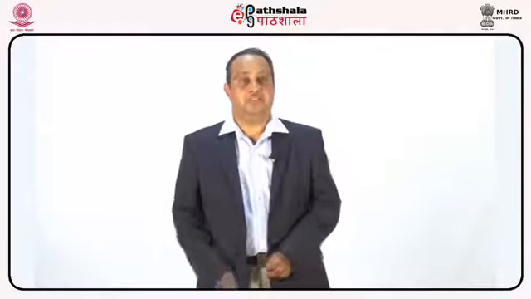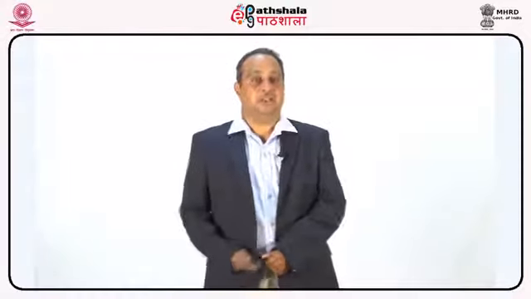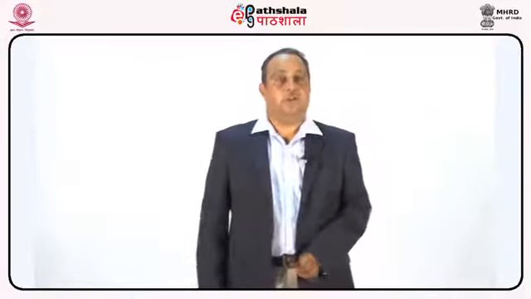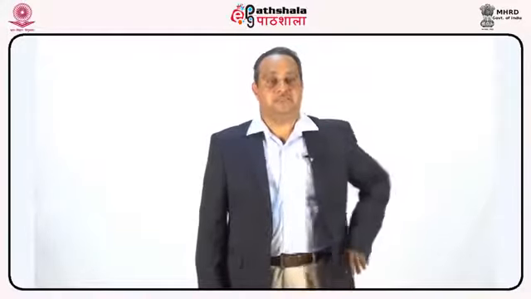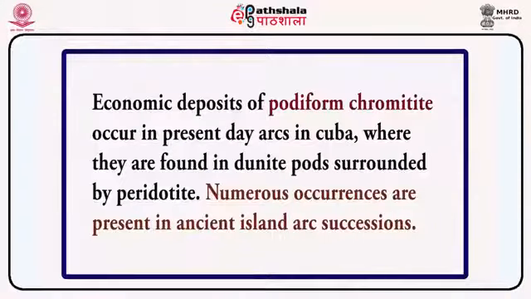Podiform chromites are the most important magmatic deposits in the allochthonous peridotites. The chromitites are cumulates that originated in the upper mantle, often at mid-oceanic ridges. Economic deposits of podiform chromite occur in the present day arcs in Cuba, where they are found in dunite pods surrounded by peridotite. Numerous occurrences are present in ancient island arc successions.